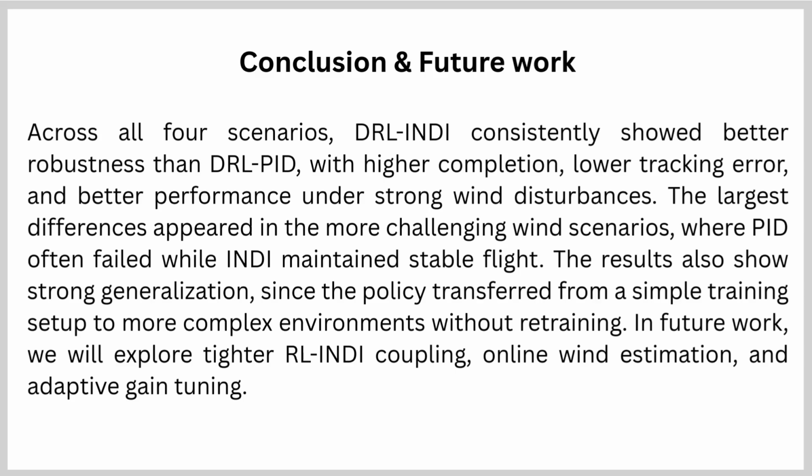Across all 4 scenarios, DRL-INDI consistently showed better robustness than DRL-PID, with higher completion, lower tracking error, and better performance under strong wind disturbances. The largest differences appeared in the more challenging wind scenarios, where PID often failed while INDI maintained stable flight. The results also show strong generalization, since the policy transferred from a simple training setup to more complex environments without retraining. In future work, we will explore tighter RL-INDI coupling, online wind estimation, and adaptive gain tuning.